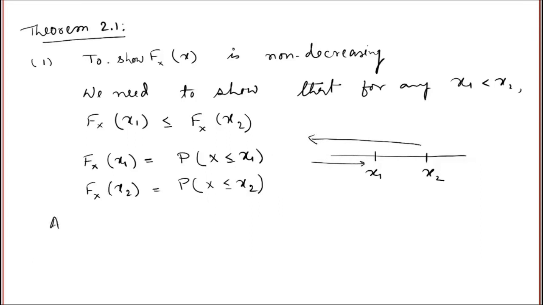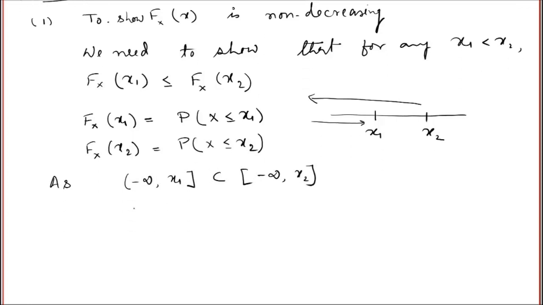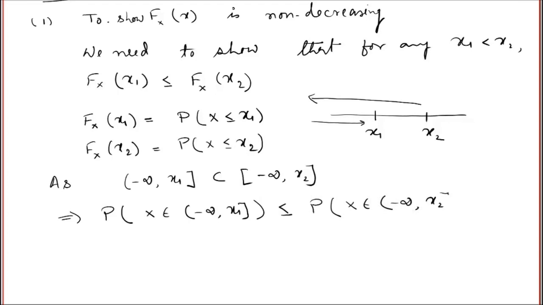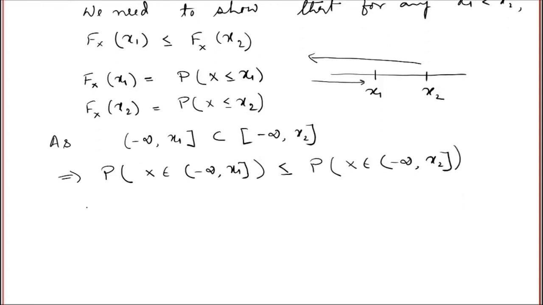Now, as minus infinity to x1 is a subset of minus infinity to x2, that implies that the probability that X belongs to minus infinity to x1 will be less than or equal to the probability that X belongs to minus infinity to x2, and that completes the proof. This is exactly the distribution function at the point x1, and this quantity is the distribution function at the point x2.